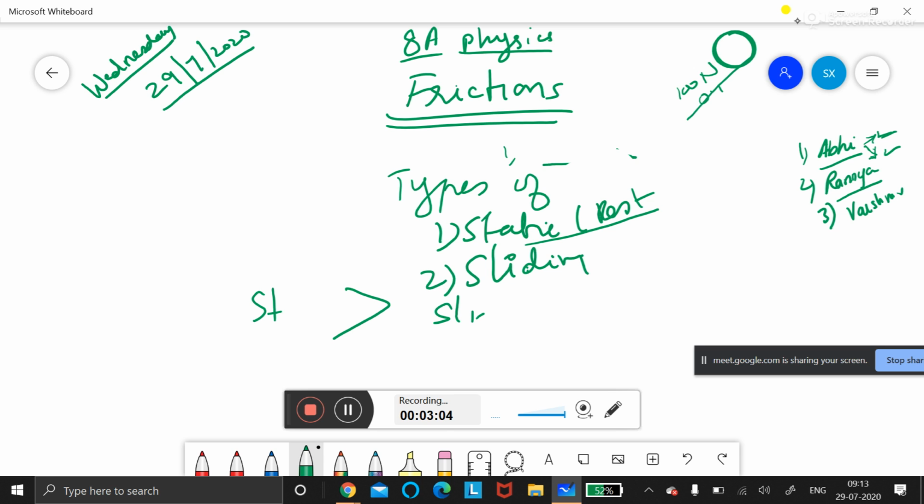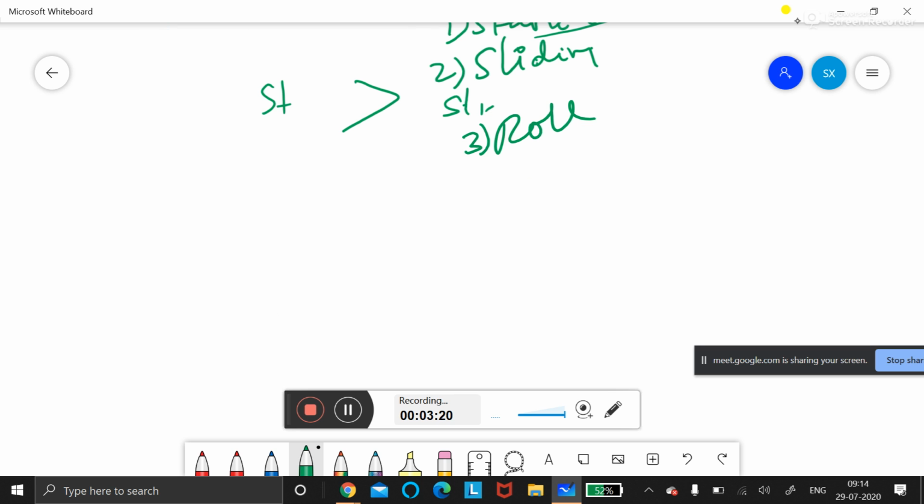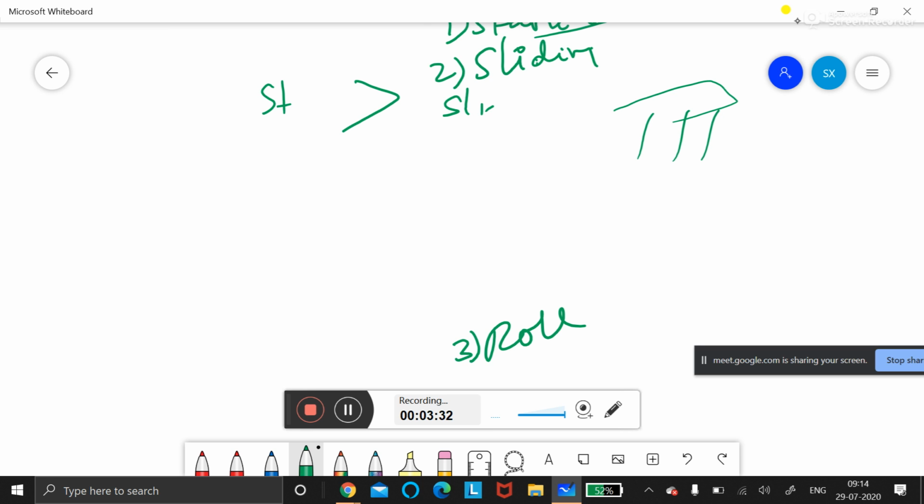Now we are going to learn the third one, rolling friction. What are we going to learn? Rolling friction. Roll means easy to roll, like a wheel. One activity is given in your textbook, children, which you can write in your blue book. What is that activity? You keep a pencil on the table and you keep a book on it.